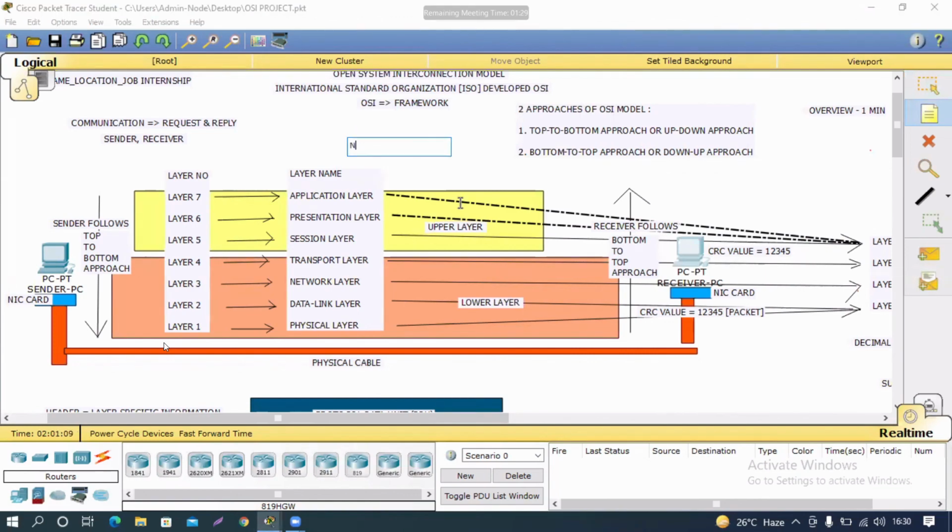Sir, network devices. Yes, sir. NIC abbreviation, explain once. Network interface card. Okay, sure. Thank you, sir.